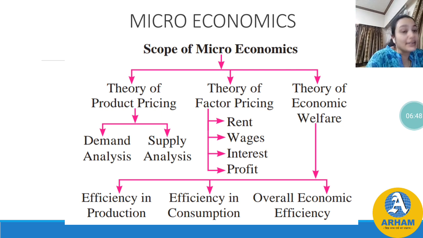Next is the theory of factor pricing. So what are the factors of production? There are 4 factors of production: rent, wage, interest, profit. Without these 4 things, we can't do anything. Say for rent, if you buy a land, then you have to pay the rent for it. Without land, can you produce anything? No. Without land, you can't produce anything, right? So for land, you are supposed to pay the rent.